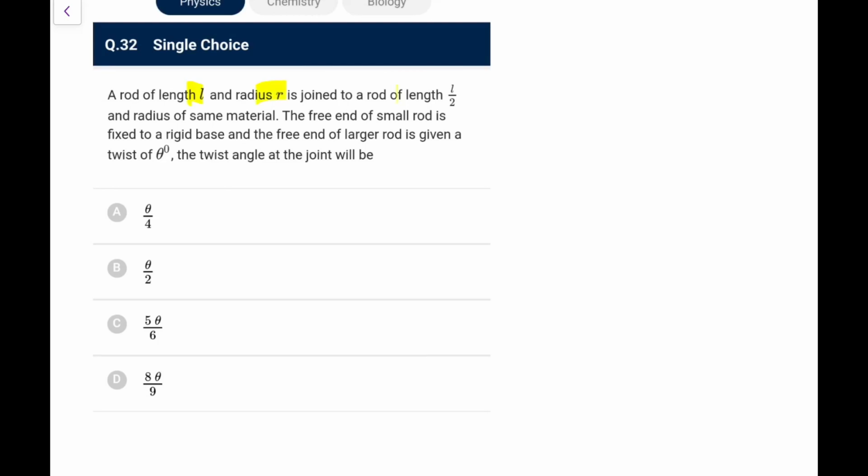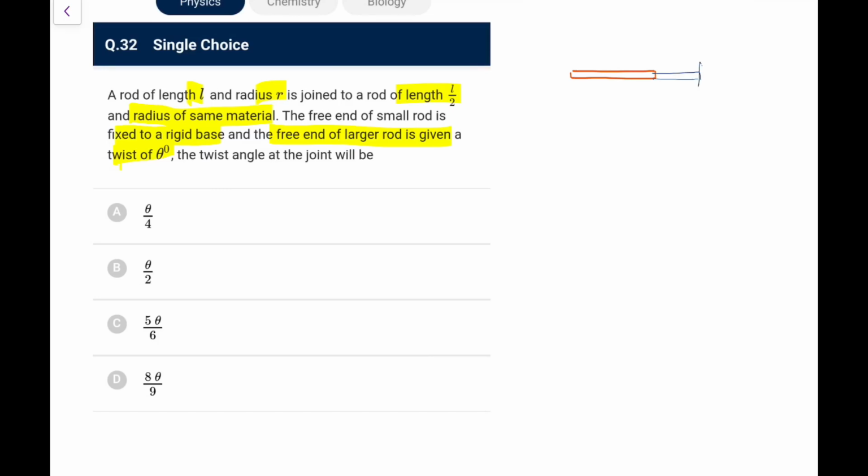Next, you have a rod of length L, radius R joined to a rod of length L by 2, radius of same material, and the value of the radius is not available to you. The free end of the small rod is fixed to a rigid base, and the free end of the larger rod is given a twist of theta naught. The twist angle at the joint will be, so what is it now? A rod of length L and R is joined to a rod of length L by 2 and radius of same material. So this is the first rod, and let's say this is the second. I am assuming the same radius or whatever it is asking for. I can't say, it would be L by 2.